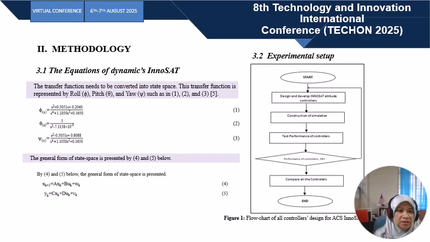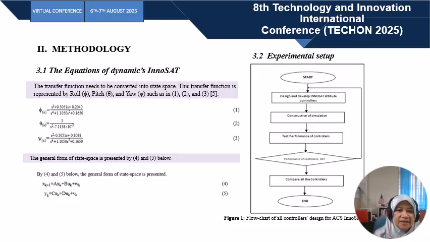Methodology. Here on the left side are the equations or transfer functions of the 3 axes, that means roll, pitch and yaw, which can be seen from equations 1, 2 and 3. Equations 1, 2 and 3 will be converted to the form of equations 4 and 5. On the right side, this flowchart shows the steps to design and simulate the controllers.